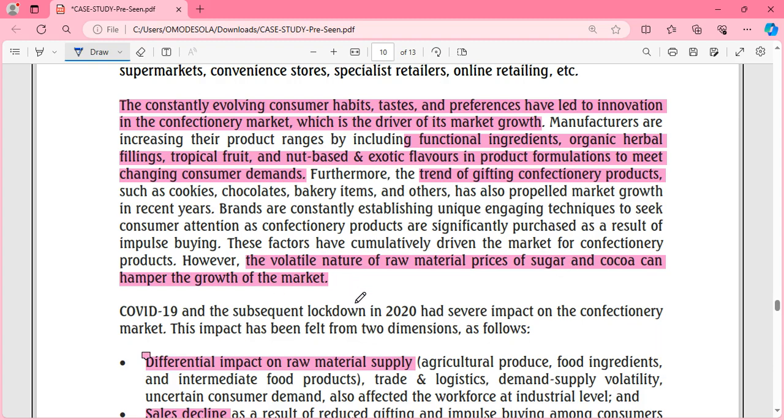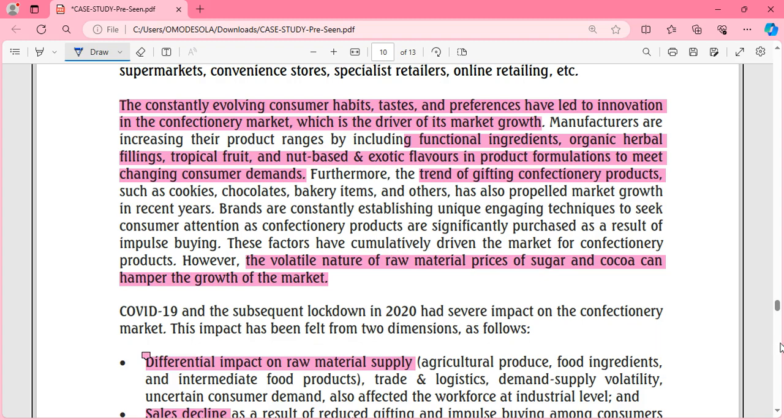So the increase, for instance, we are seeing something like an increase in cost of goods sold, an increase in variable costs. Definitely, of course, this is going to happen because of the volatile nature of raw material prices like sugar and cocoa. In fact, sugar just increased. The last time I bought sugar, it had been quite some time because I bought it in bulk. But when they told me the price, I was like, sugar is this price now? Wow! It's just changing and increasing every day.